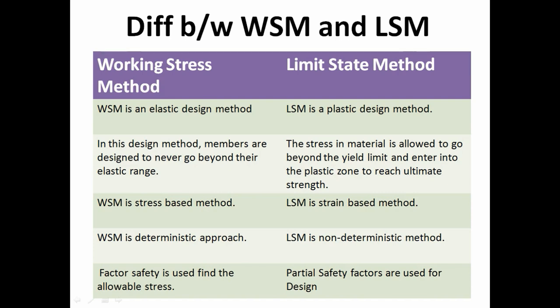Fourth difference is working stress method is a deterministic approach. Means here we put the value in a formula and get the result. But limit state method is a non-deterministic method. Means there are different types of combination, so give different types of result. Next difference is in working stress method, factor of safety is used to find allowable stresses, but in limit state method, partial safety factors are used for design.